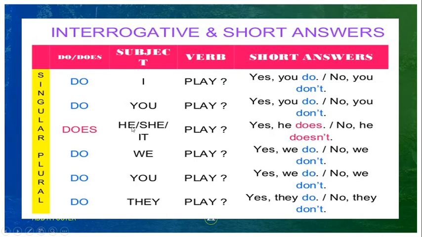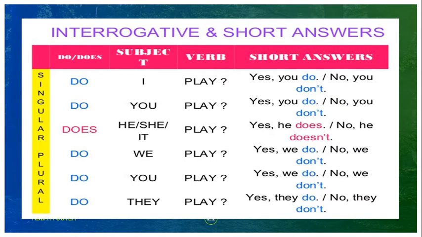When we come to the third person singular subject, we are using does. Does he play? Does she play? Does it play? So do we play? Do you play? Do they play? So we are framing the sentence in this way.